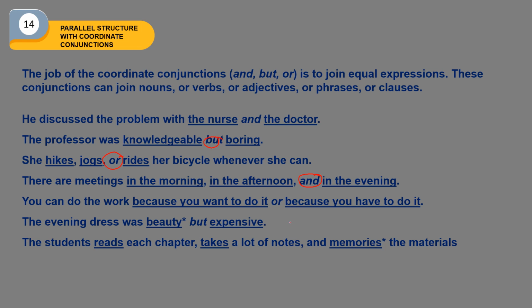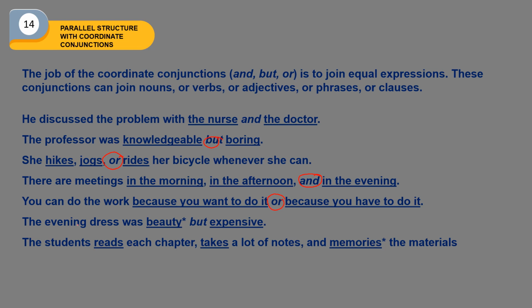Okay, the next one: you can do the work because you want to do it or because you have to do it. Or joins clauses, adverb clauses, especially because you want to do it or because you have to do it.